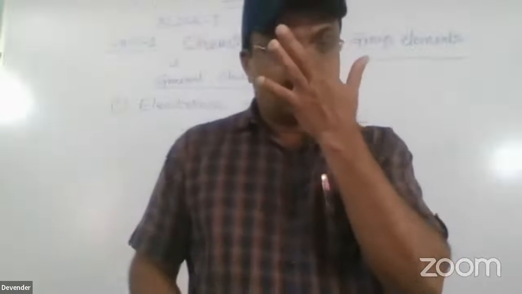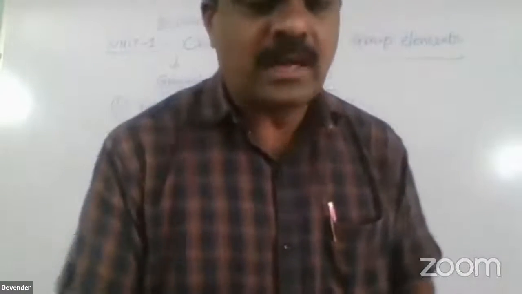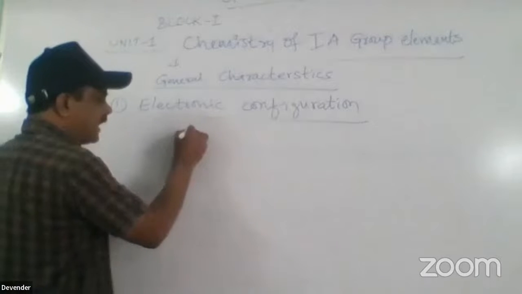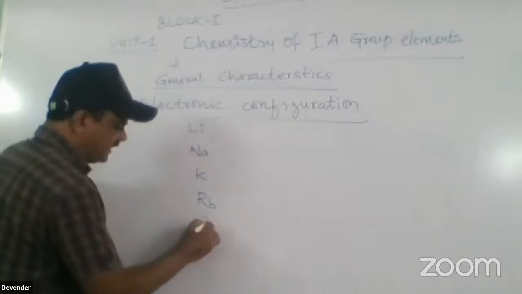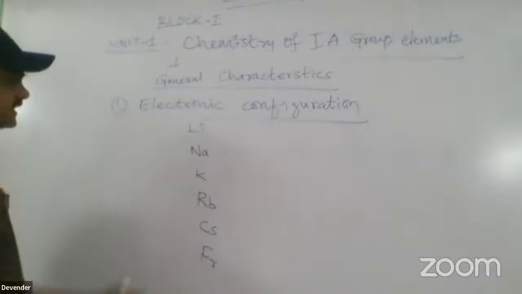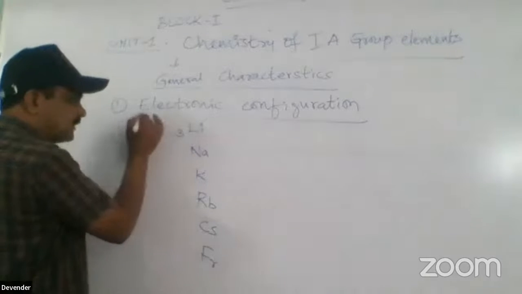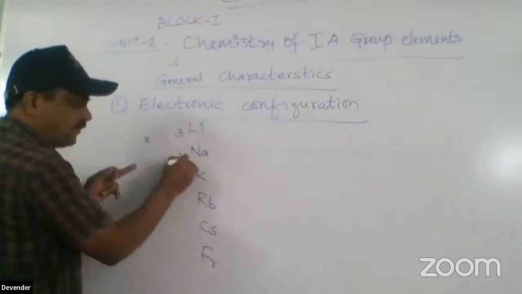Okay. Now the general characteristics: the electronic configuration of the first A group elements. Just last Sunday I told what the first A group elements are. Now I am taking up the first A group elements: lithium, sodium, potassium, rubidium, cesium, and francium. I already told that lithium is the third element in the periodic table, and if you add 8 to it, you are getting 11.